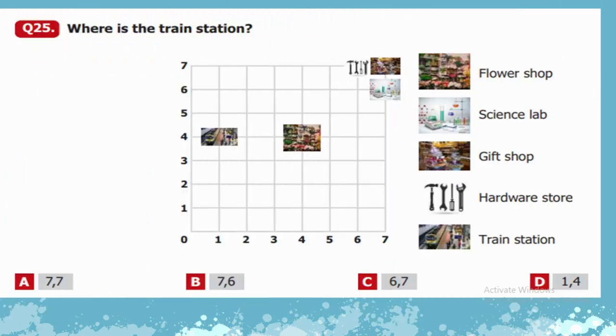Question number 25. Where is the train station? So first of all, we can identify the picture of the train station. It's over here. Now we have to find the position of this train station. We will start from our x-axis. On the x-axis, it's at 1. If we go towards the x-axis, it's 1, comma, and when we go towards our vertical side, which is the y-axis, it is at 4. So D is our correct option over here, which is 1, comma 4.